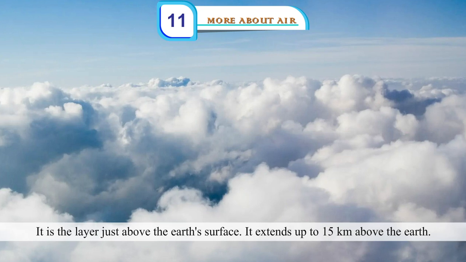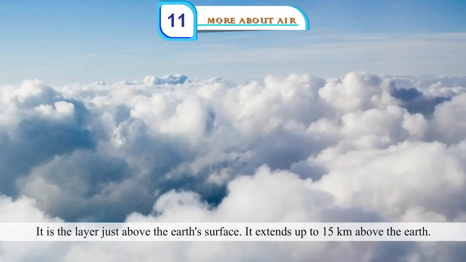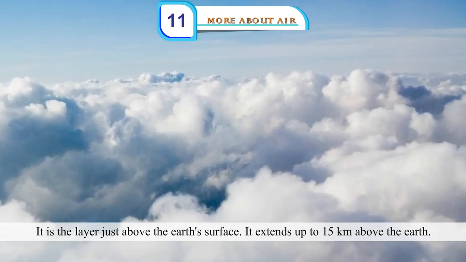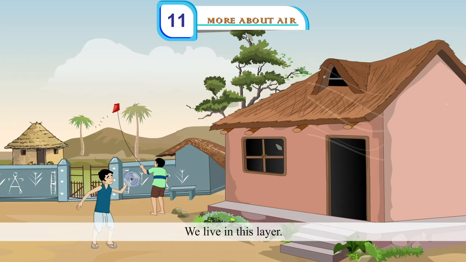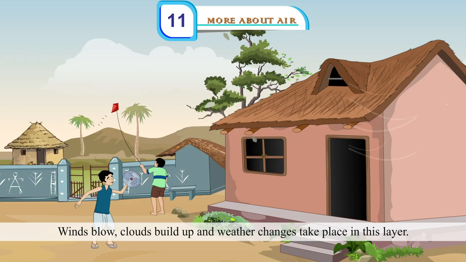Troposphere. It is the layer just above the Earth's surface. It extends up to 15 kilometers above the Earth. We live in this layer. Winds blow, clouds build up, and weather changes take place in this layer.